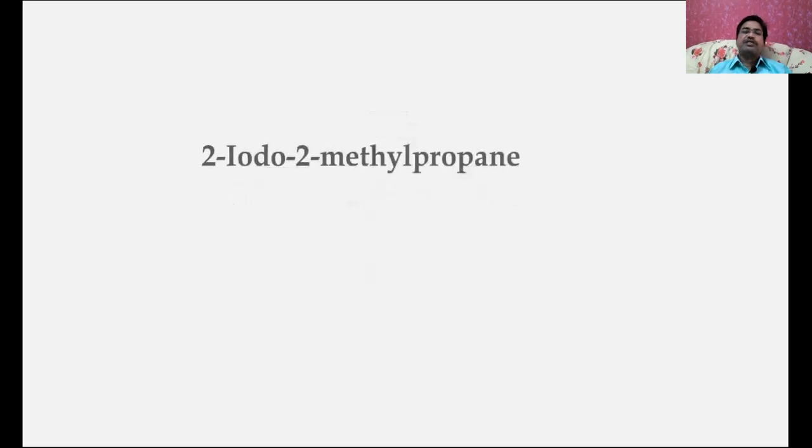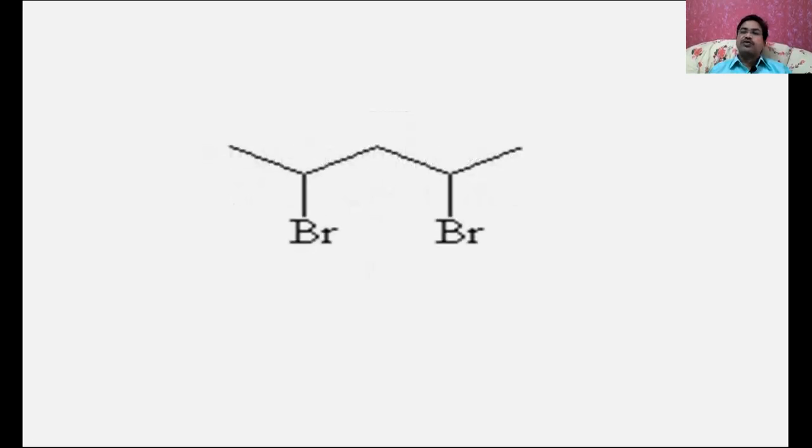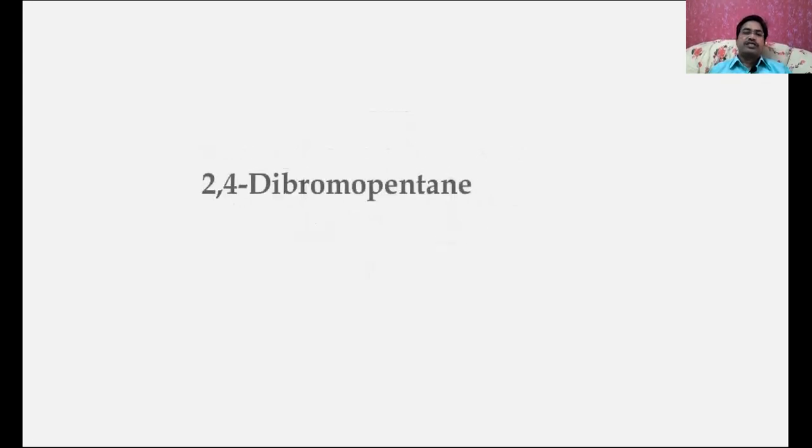This is going to be 2-iodo-2-methylpropane. See, this is going to be another one. Can you name this compound? This is going to be 2,4-dibromopentane.